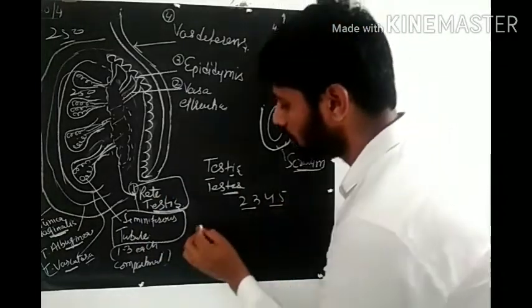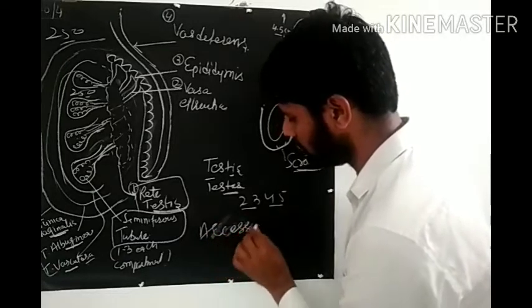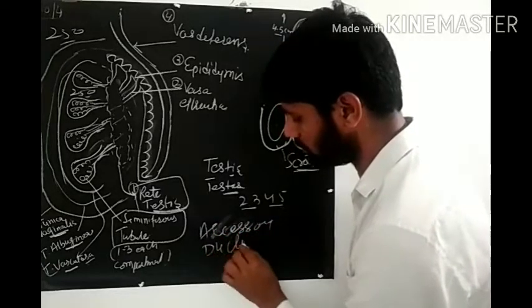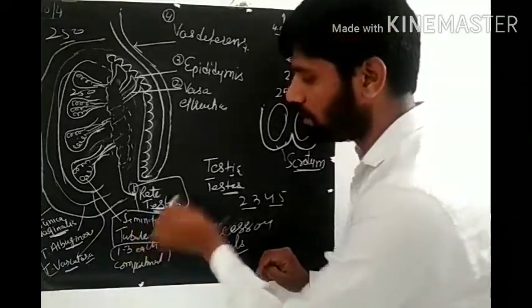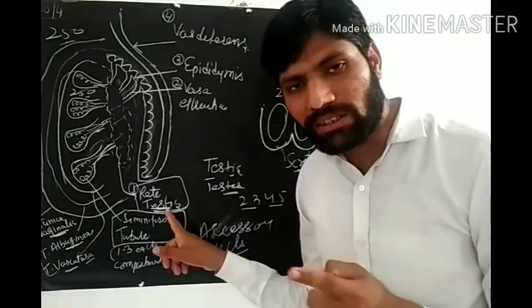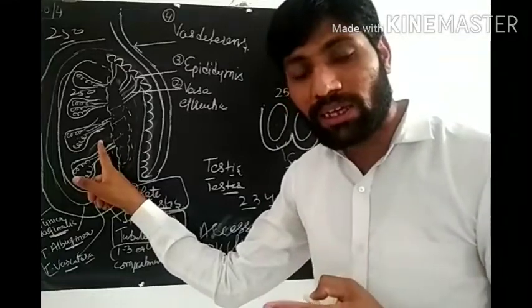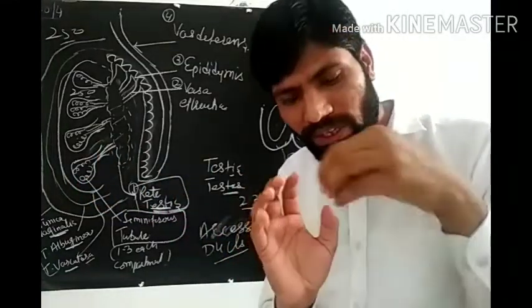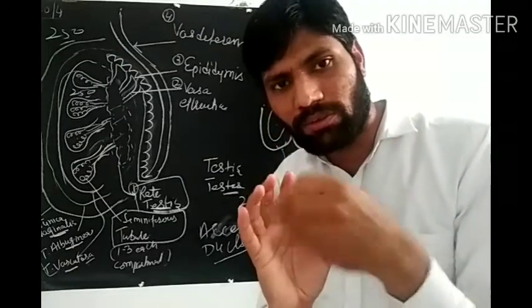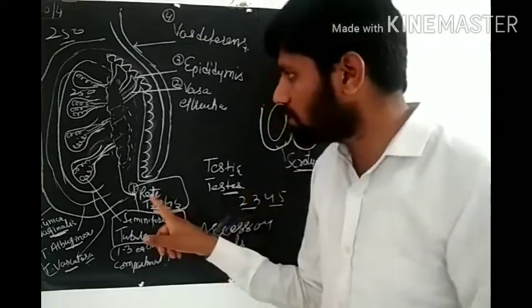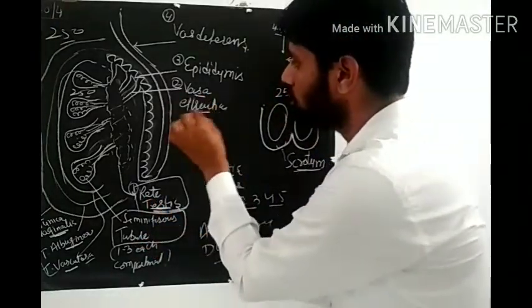Earlier I told you there are some accessory ducts. So there are 4 different accessory ducts. The very first is known as rete testis. So rete testis is the duct which just joins with the tube of seminiferous tubule. This rete testis is inside the structure of testis, so it's not visible from the outside. Then this rete testis will open into a small tube known as vasa efferentia.